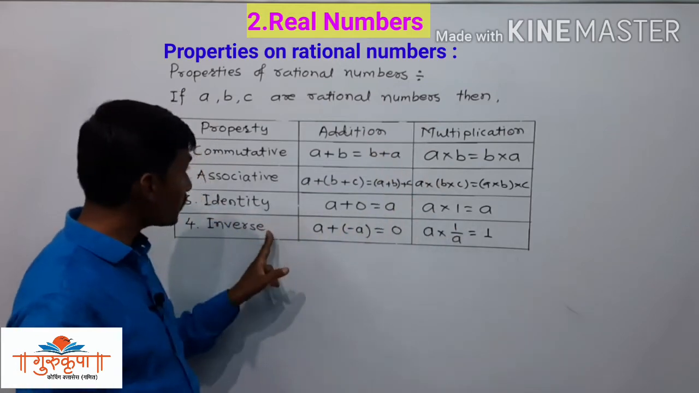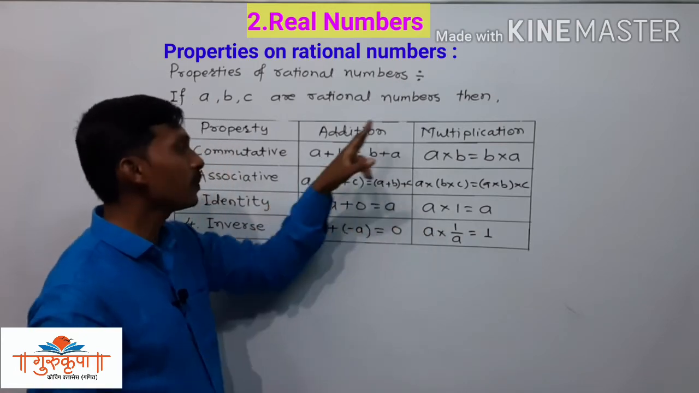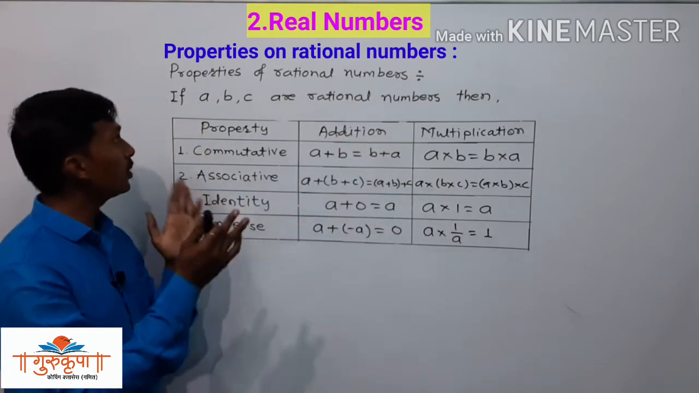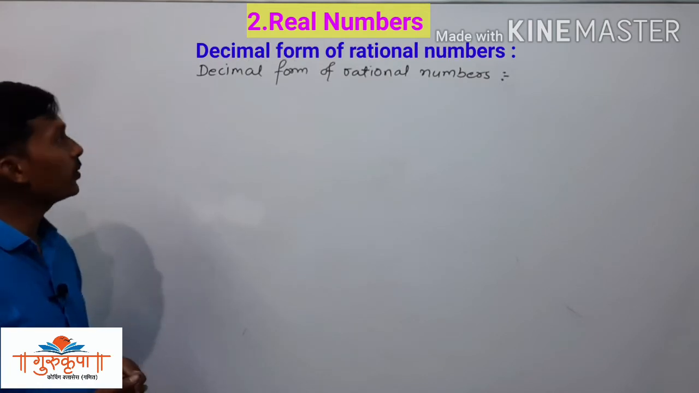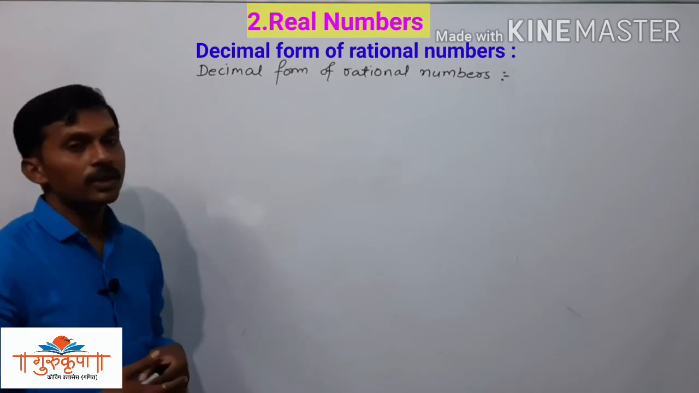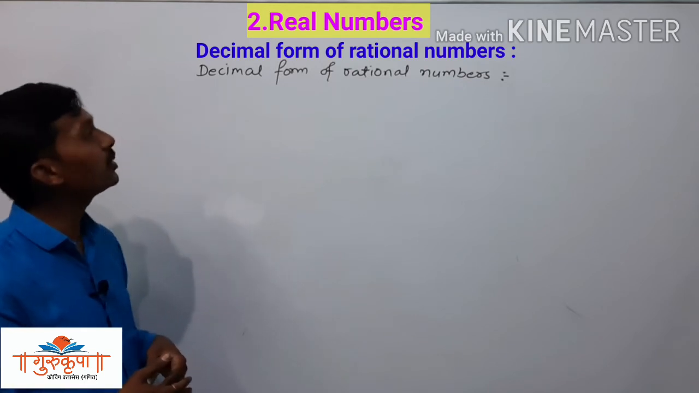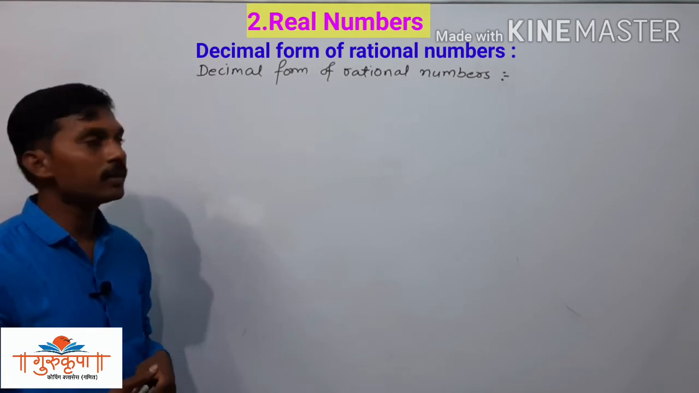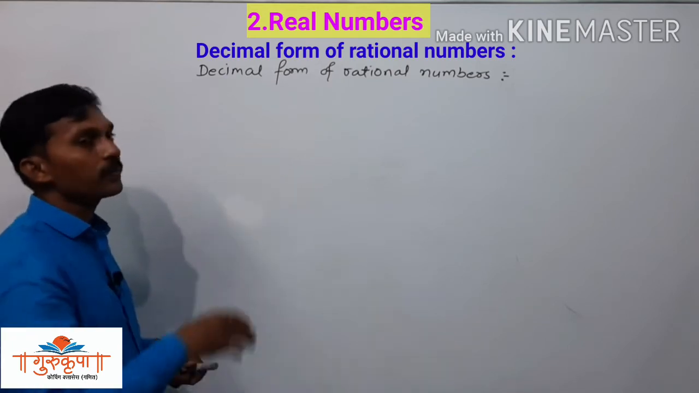So this is the inverse addition property and this is the inverse multiplication property, or the property of inverse of addition and property of inverse of multiplication. So this is all about the properties of rational numbers. Here we have to study the decimal form of rational numbers. We will take some examples and then conclude which types of decimal forms rational numbers have.